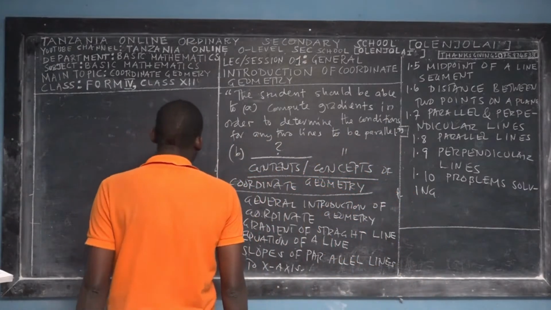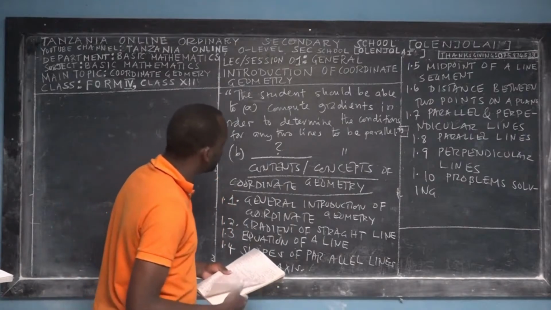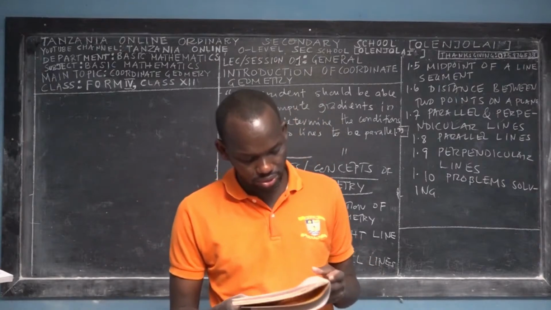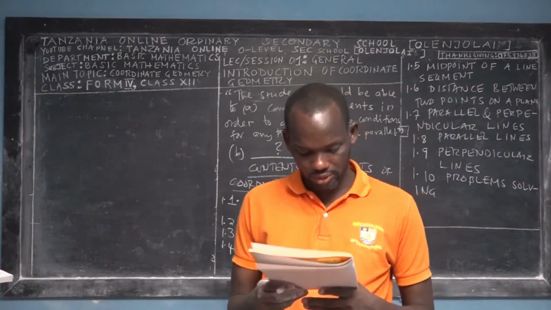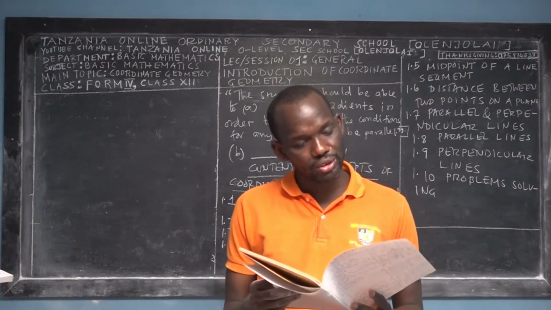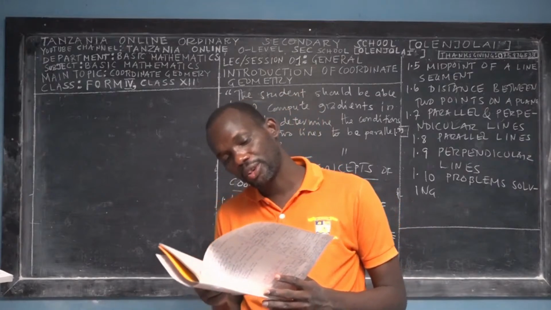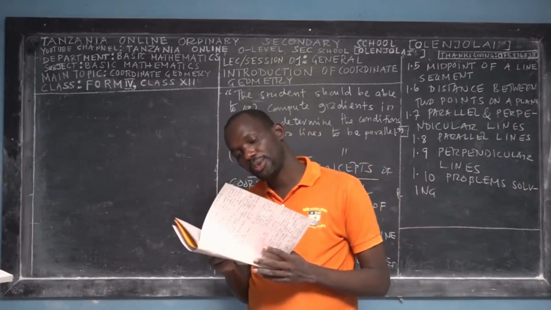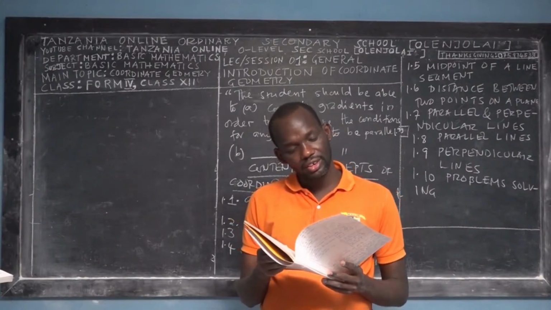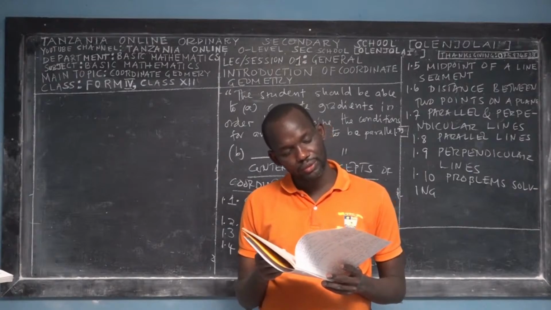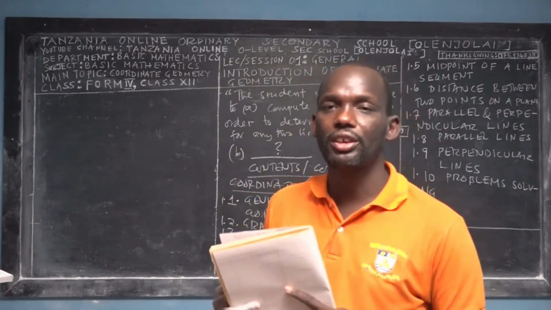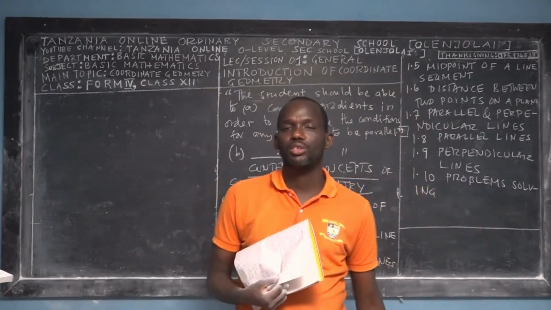Okay, so next, after I present these contents and concepts, let me mention some applications of coordinate geometry, then I will take you to the prerequisite of this topic. It is the knowledge of fundamental coordinate geometry, which will be used effectively to understand coordinate geometry for Form 4, Form 5 and ordinary diploma. So the prerequisite for this topic is coordinate geometry of Form 1. Make sure to remember that.